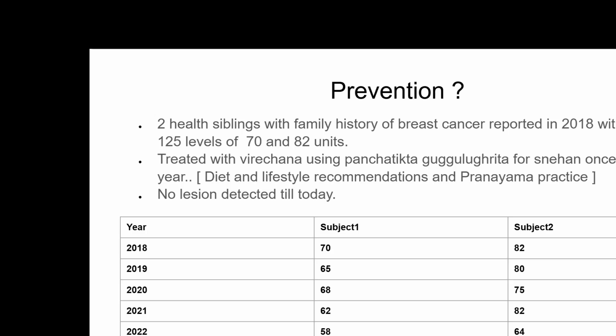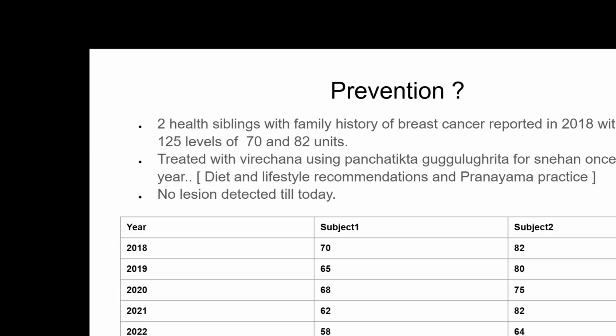Their elder sister had cancer of the breast, and hence they went for a genetic study, and they are BRCA positive.